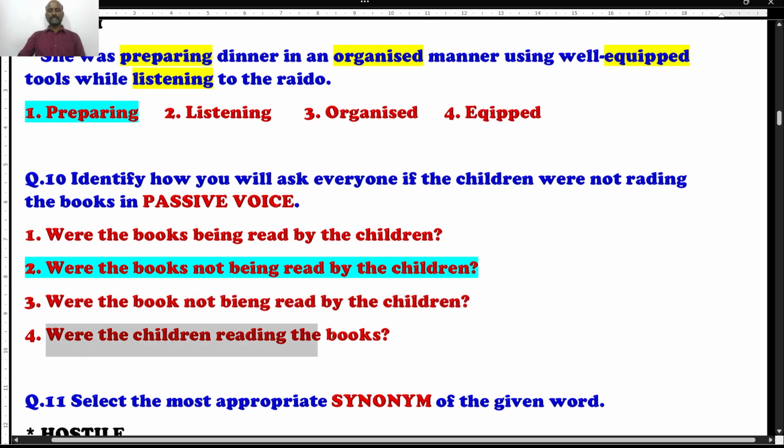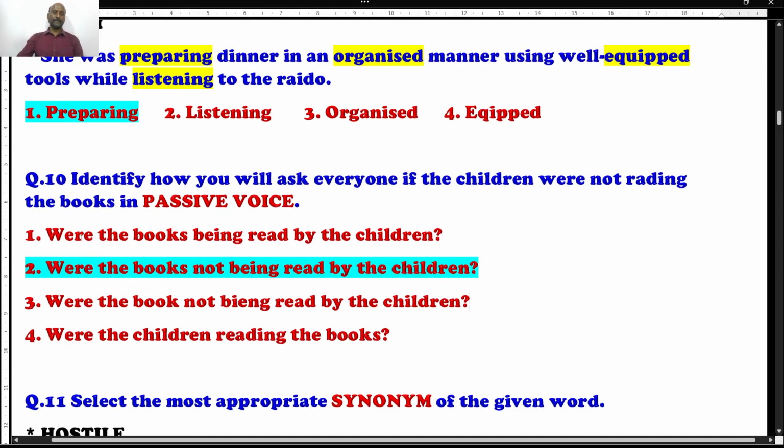Well, were the children reading the books? We are not asking the children directly, as if we are asking a third person. So remove these two options. Between 1 and 2, you are supposed to choose the right answer. I think the second is the right answer.